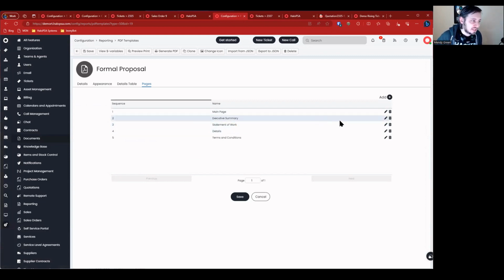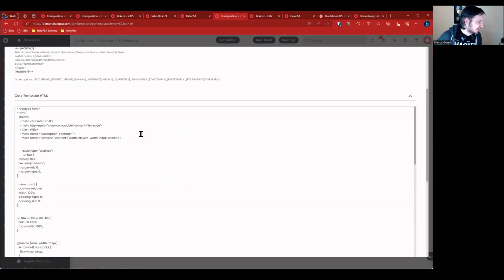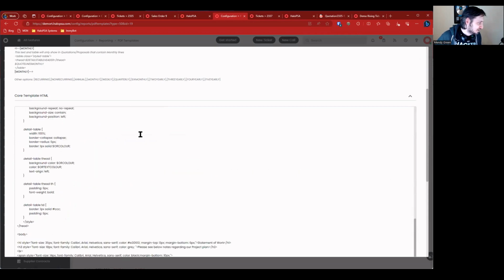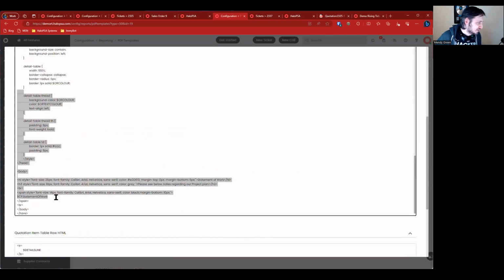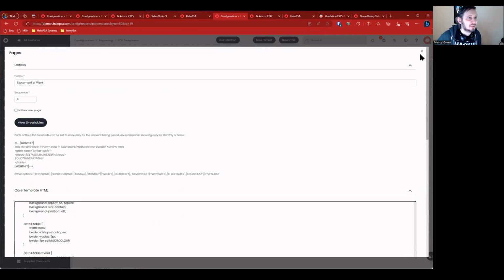We can turn it into our default thing. And let's look at our statement of work. Likely, we're going to have the same kind of field here. There we go, statement of work. Okay, what does this template actually look like?